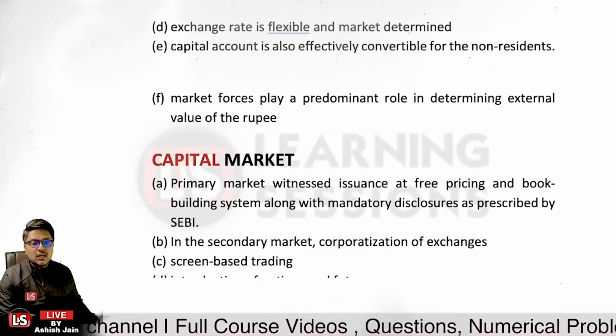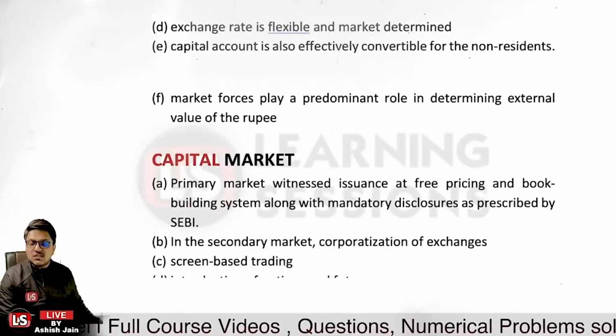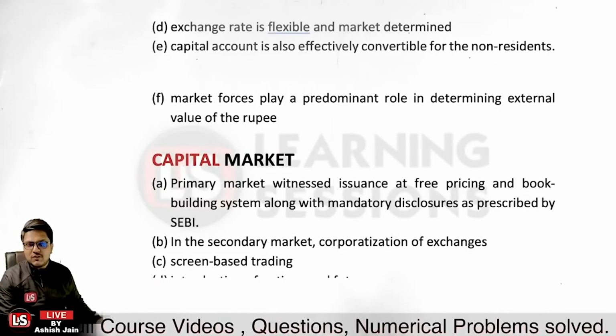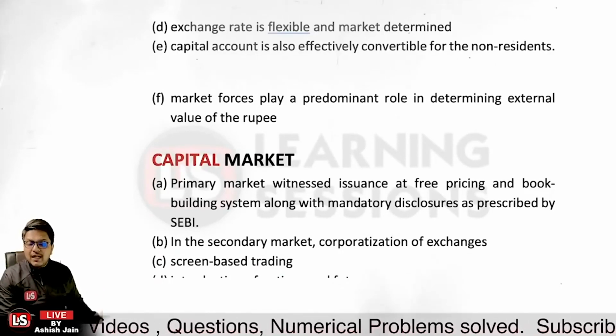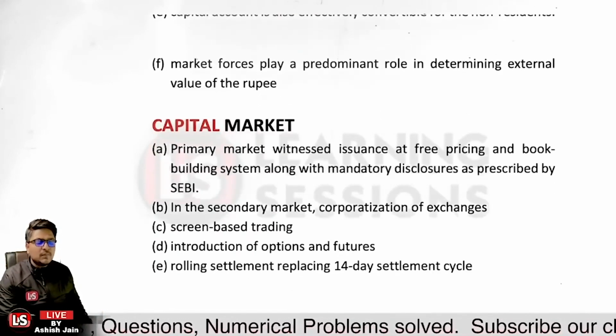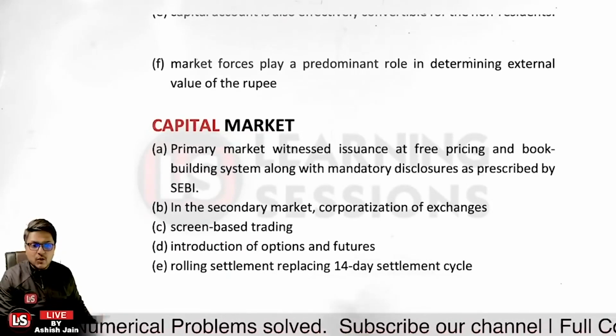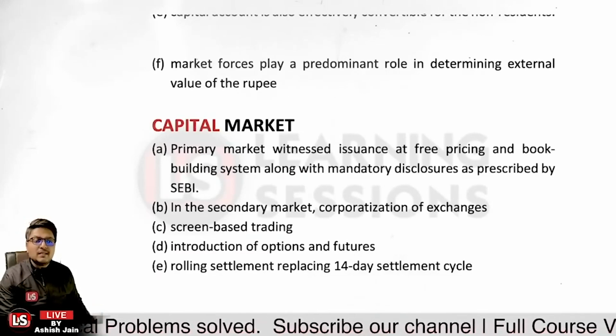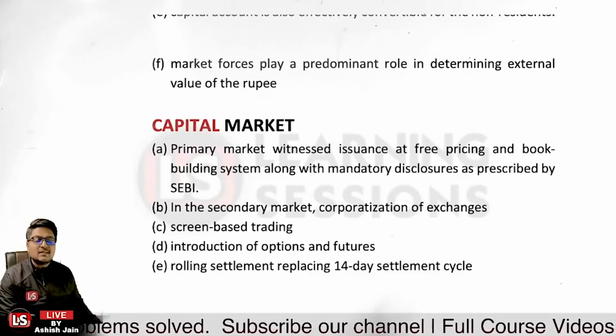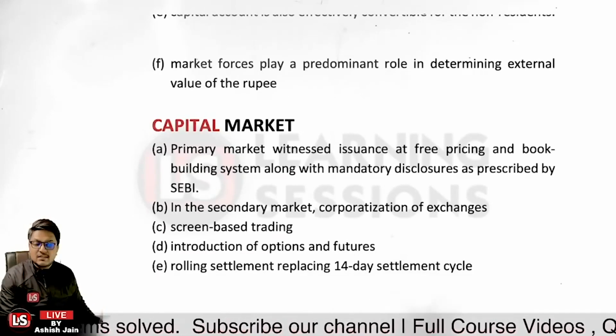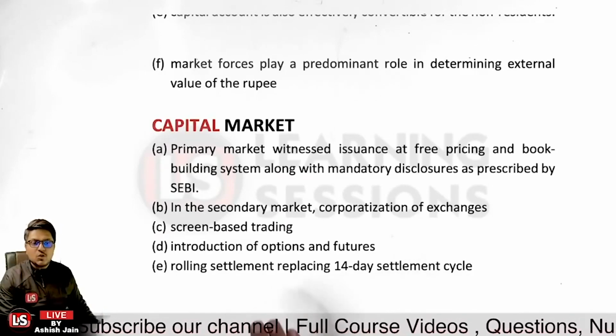And further, in the secondary market, corporatization of the exchanges is there. There is demutualization of the exchanges now, and the trading is now screen based. Further, options and futures have been introduced, the derivatives have been introduced, and rolling settlement has replaced the 14-day settlement system. Previously there was a 14-day settlement cycle, but now there is a rolling settlement.